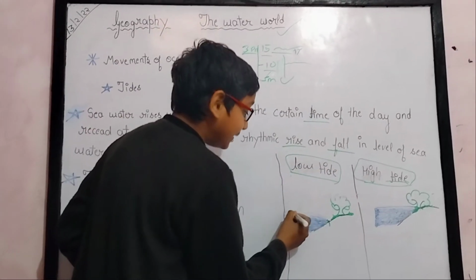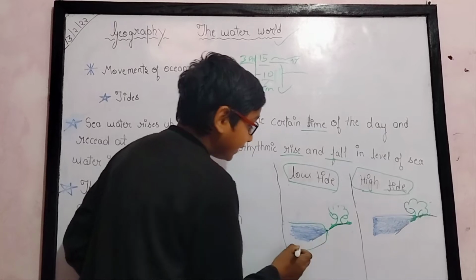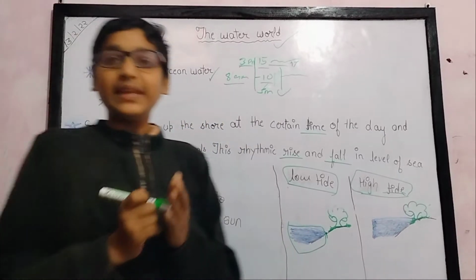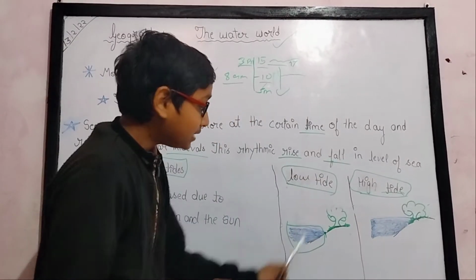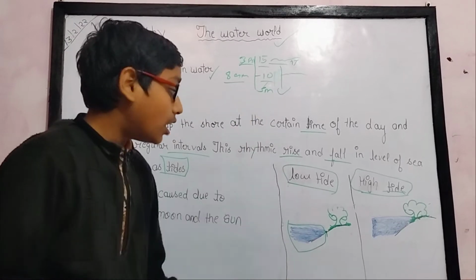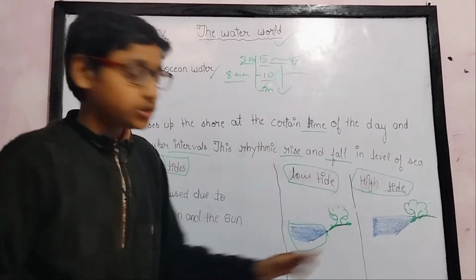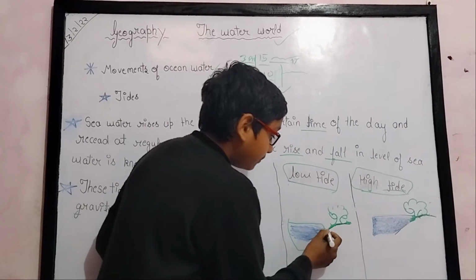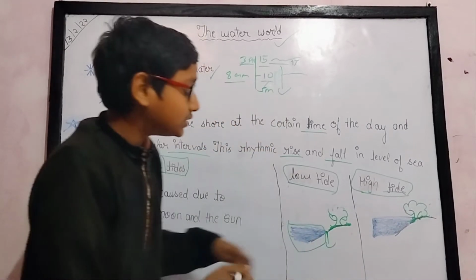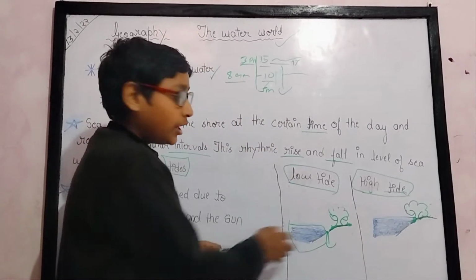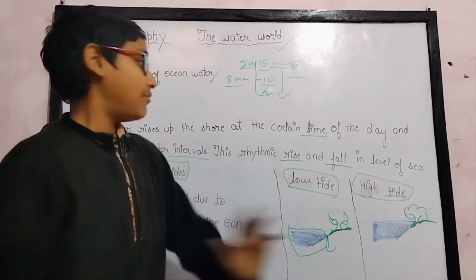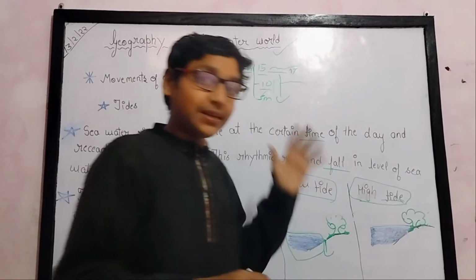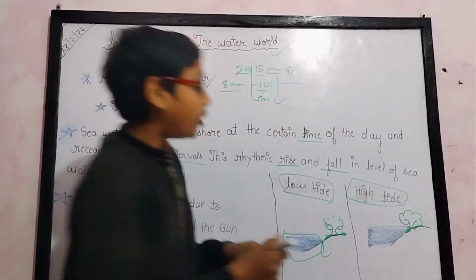Low tide means the water is at its minimum point, and it will not go down further. As you can see, the water is at its minimum point. On the other hand, high tide is when the water is at its maximum point.